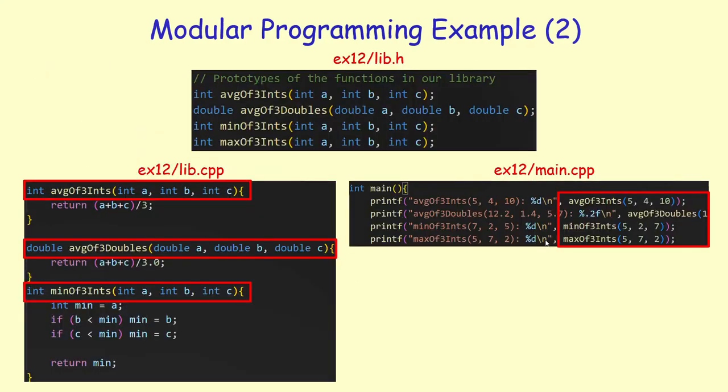So here is how this example is structured. You have 3 files now. The main.cpp is our driver program that makes calls to these functions, but the implementation of these functions does not reside in main.cpp anymore. They are in a separate file called lib.cpp. So you can see the implementation of average of 3 integers, average of 3 doubles, minimum of 3 integers, and maximum of 3 integers.